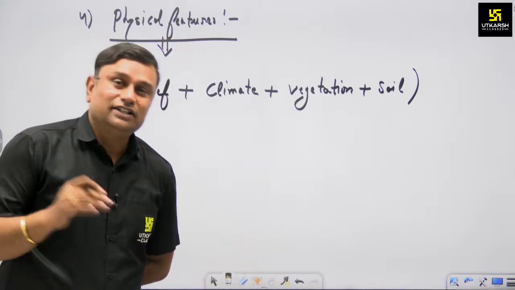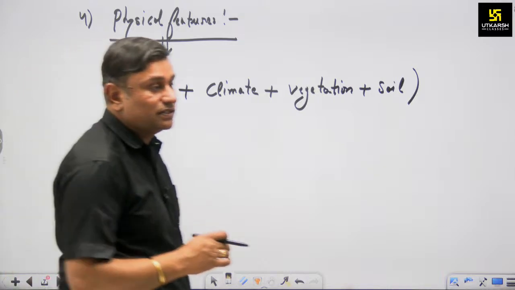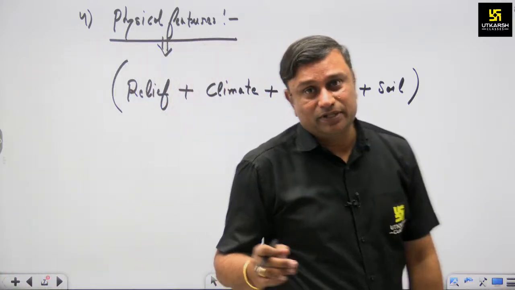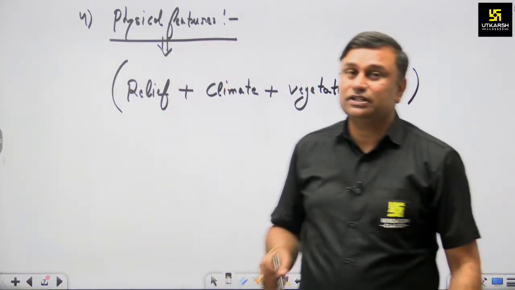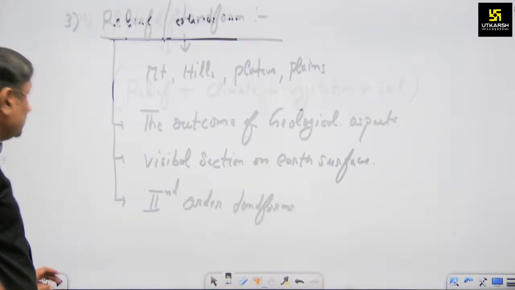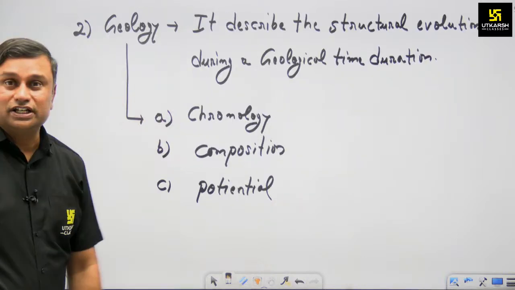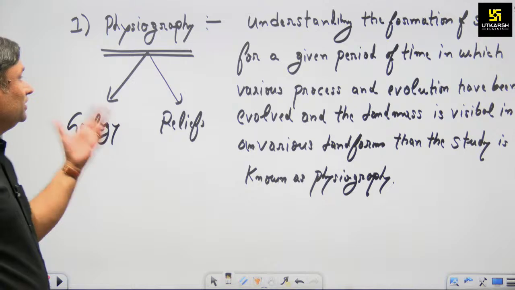Okay, so I think you all know the basic terminology used in our syllabus, and what the examiner will ask you in an upcoming examination: the exact meaning of physical feature, relief and landforms, the geological aspect, and the meaning of physiography.